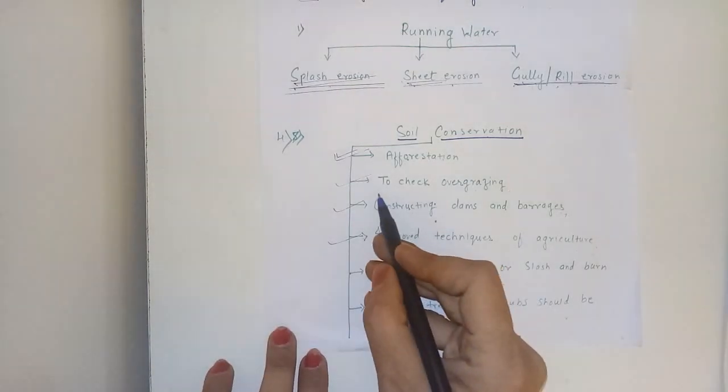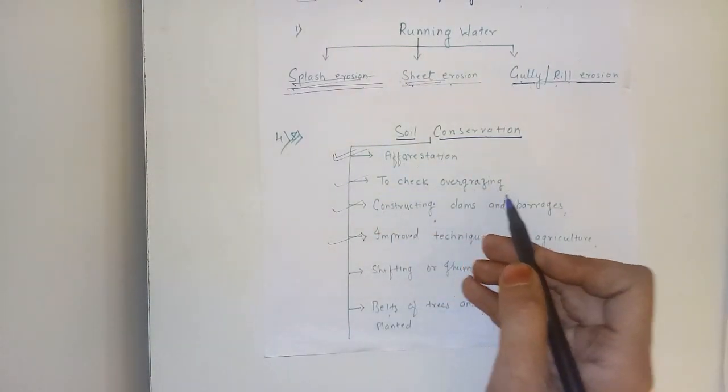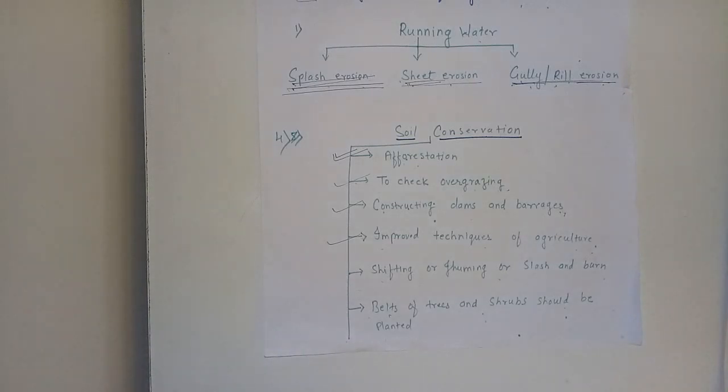Now come to our next point, to check overgrazing. Overgrazing of forest and grasslands by animals, especially by goats and sheep, should be checked. Separate grazing ground should be provided. If we provide a separate ground, then we can save and conserve our soil. So we have to adopt this method.